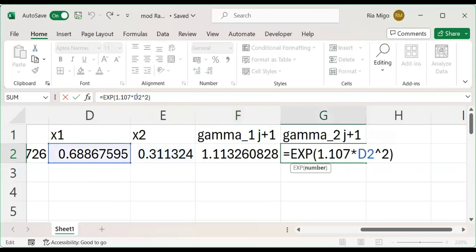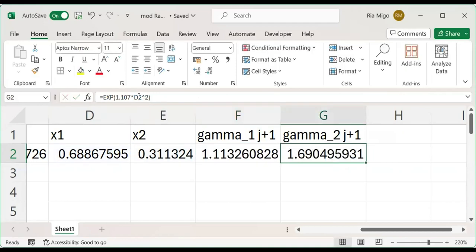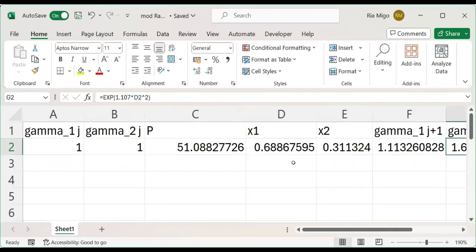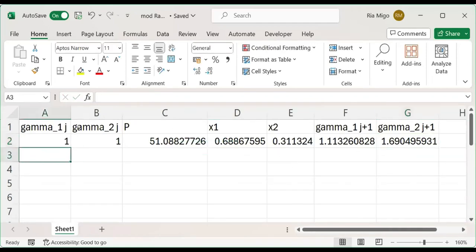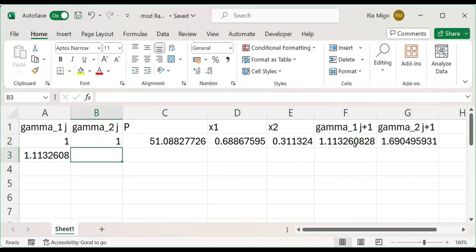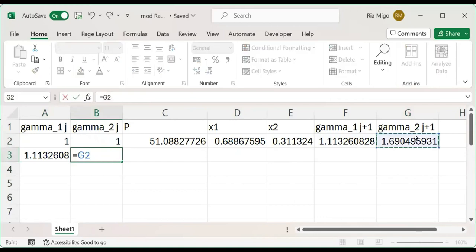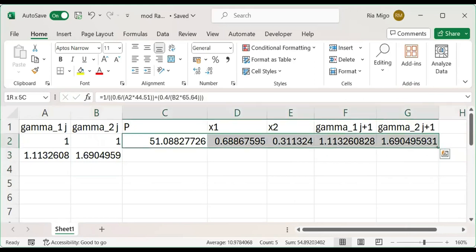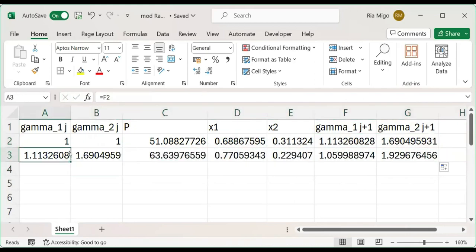For gamma 2, it's x sub 1 squared. And then for the second iteration, we use the new gammas, equate this to the new gammas, and then we repeat the calculation. Just drag this down.